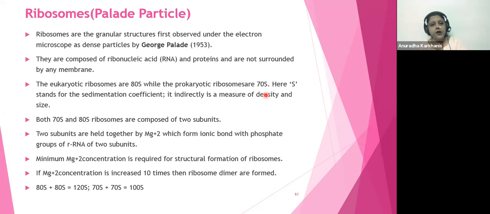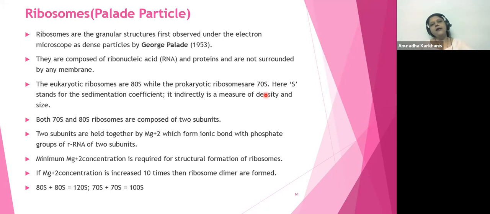So ribosomes are also called the Palade particles. Remember this? Palade particles is the name given in honor of the scientist who found ribosomes for the first time. Ribosomes are granular structures first observed under the electron microscope as dense particles by George Palade.